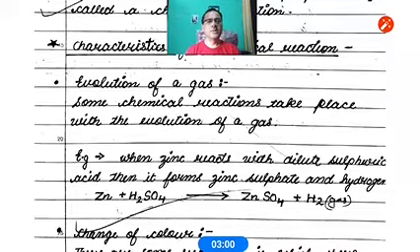The best example is, in the equation you see, Zn plus H2SO4 gives rise to ZnSO4 plus H2. It means zinc reacting with sulfuric acid forms zinc sulfate and hydrogen. And in this, it is very clearly visible that in the product there is a gas, and that is hydrogen. So this is one of the characteristics.